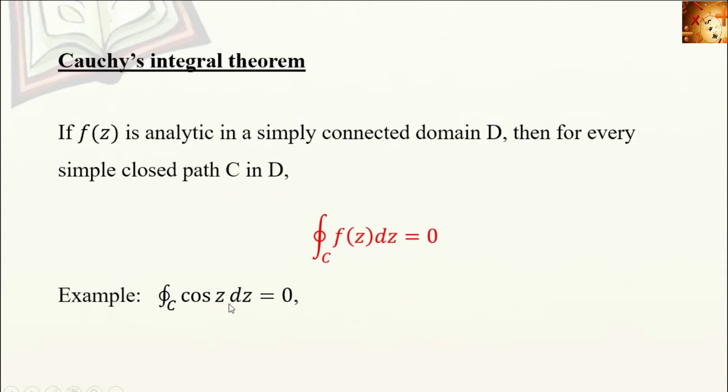Example here, integral of cos z dz. Trigonometric functions are analytic everywhere. So the integral over C of cos z dz is equal to 0. Similarly, e raised to z. What about e raised to z? It is an analytic function everywhere. So the integral over C of e raised to z dz is equal to 0.